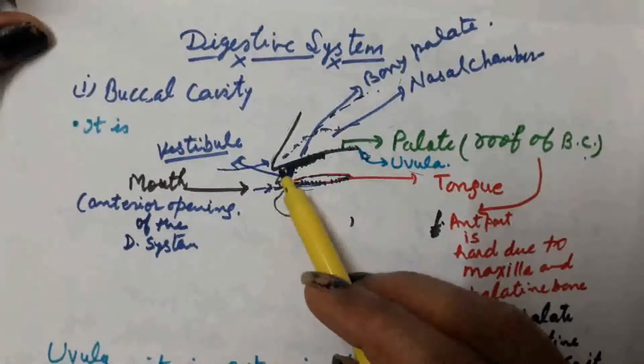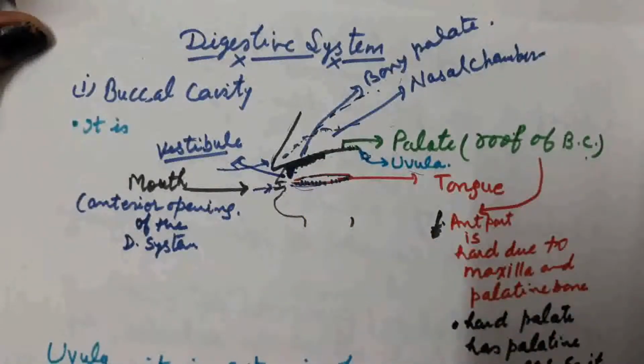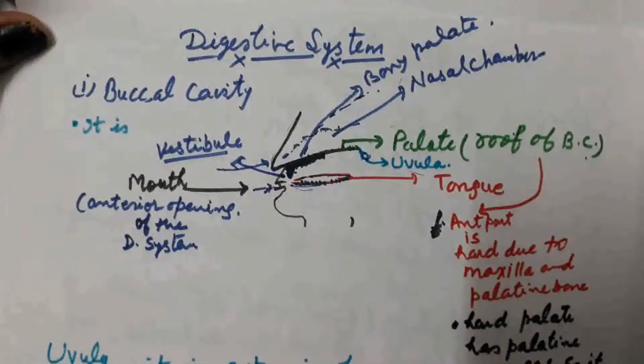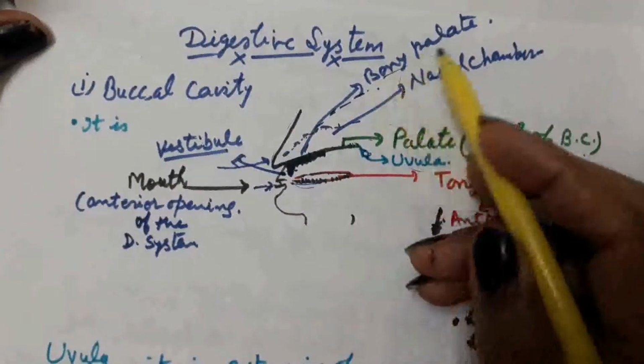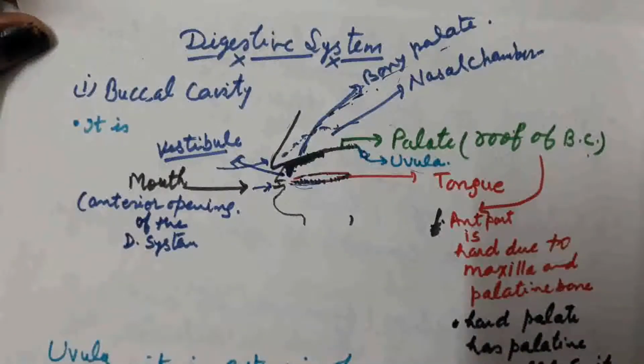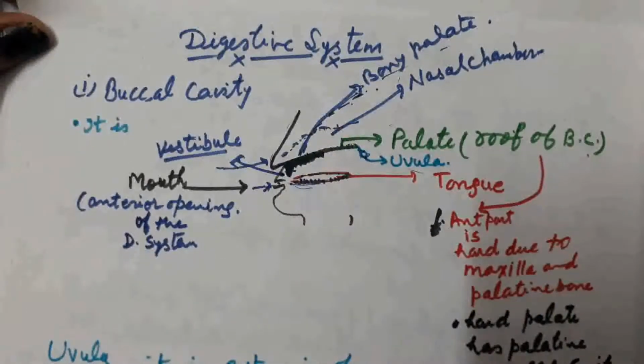If we touch this palate region with the help of our tongue, the anterior part of the palate is very hard. We call it the bony palate. This area is known as the bony palate. Why do we call it the bony palate? Because at this point the upper jawbone, the maxilla, is there, and some palatine bones are there, which make this area hard. So we call it the bony palate.